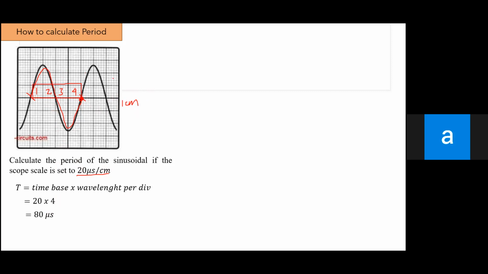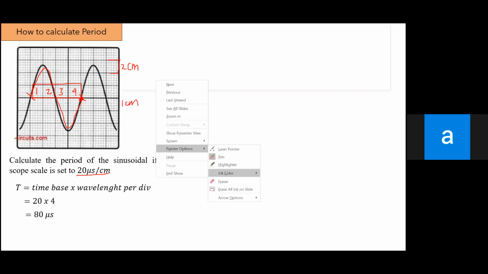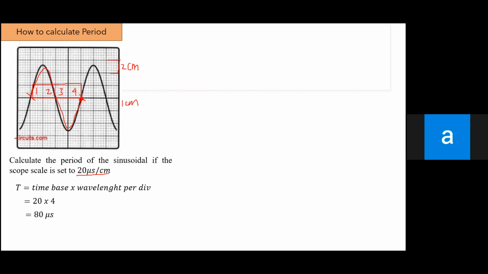If the question tells you the length of a division is 2 centimeters, you analyze the squares, then multiply by 2. For instance, in this figure one wavelength consists of 4 squares, so you multiply by 2 to obtain the wavelength.